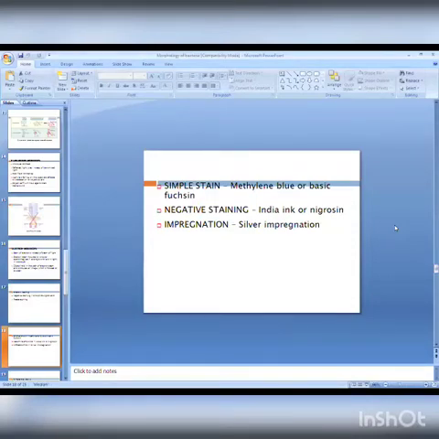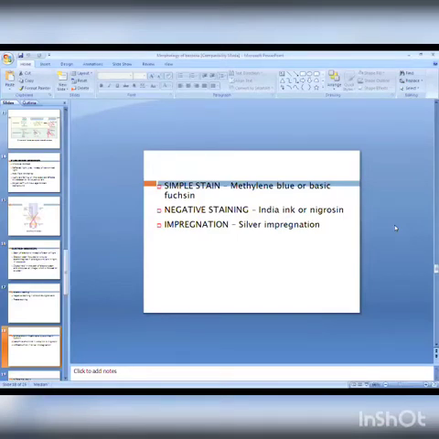Generally it is used for the demonstration of bacterial capsule. A few bacteria have mucous material around the cell wall, that is called a capsule. For that capsule, the negative staining method is used. The background is stained and the capsule remains unstained, because India ink or nigrosin has negative ions, and on the surface of the capsule negative ions are present. That's why there is no attraction, there is repulsion, and it remains colorless. This capsule becomes a colorless capsule, which is easily observed under the microscope.